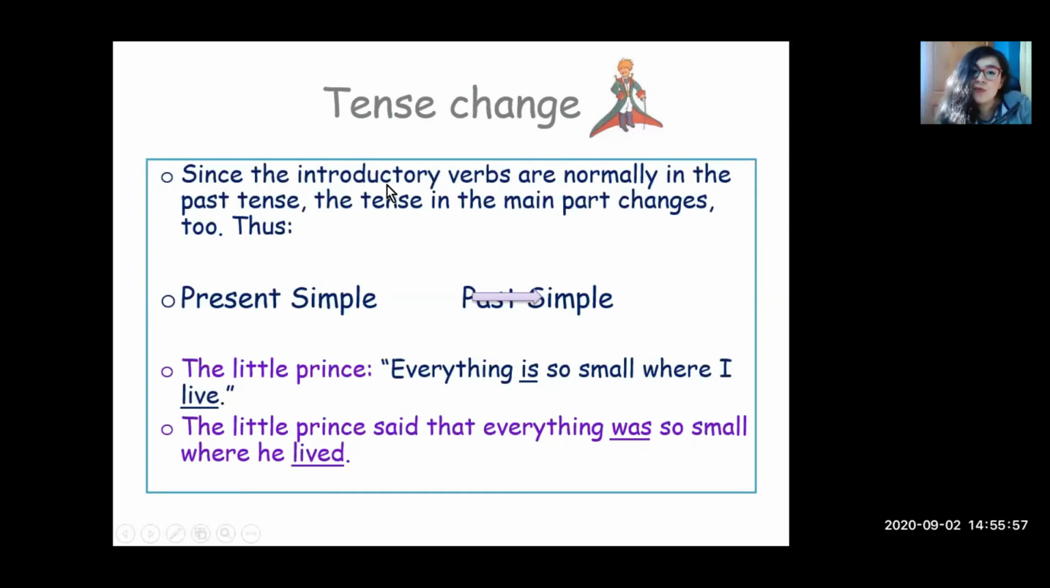Since the introductory verbs are normally in the past tense, the tense in the main part changes too. For example, if it's in the present, it changes to the past.